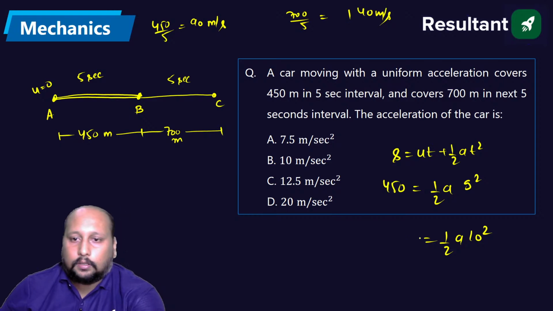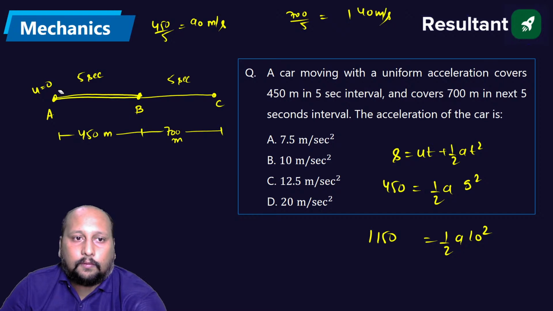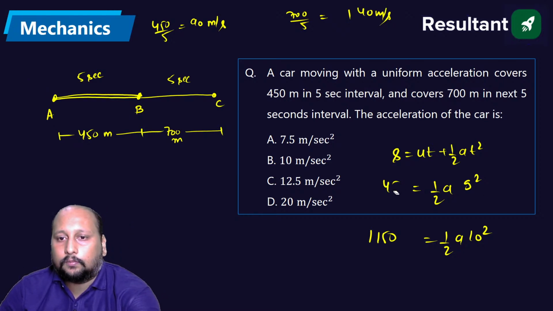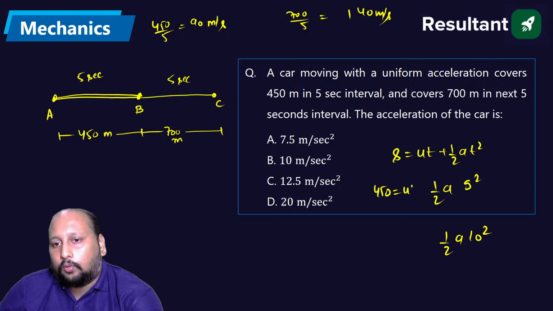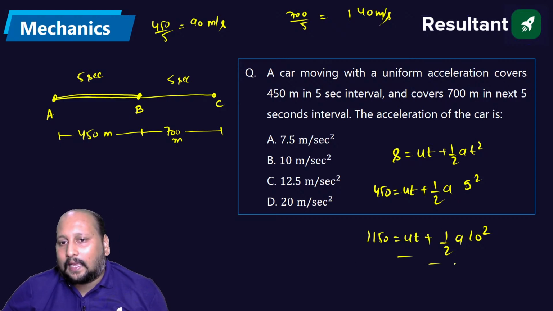Fine. So from here, let us suppose this is 1150. If I say initial velocity is u, chalo initial velocity भी हम लोग लेते हैं u. 450 is equal to ut plus this one, and 1150 is equal to ut plus this one. Subtract these two equations. If you try to subtract, this will be cancelled out.